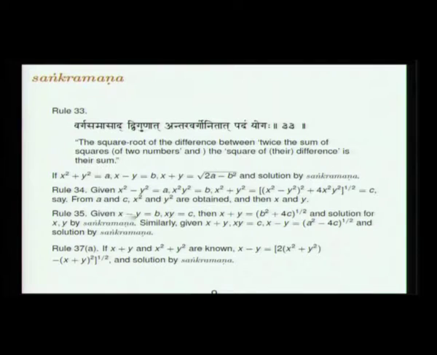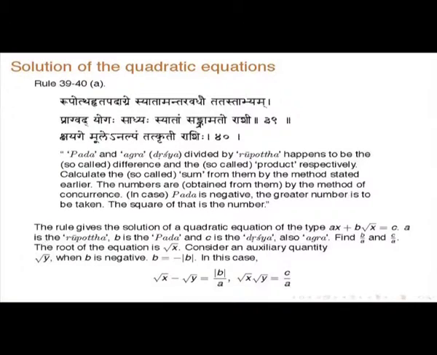Similarly, suppose x minus y is given and x y is given. Then x plus y is b squared plus 4c whole to the power of half, and again you can find x and y by Sankramana. Similarly, given x plus y and x y also, you can do that. And suppose x plus y and x squared plus y squared are known, then x minus y is equal to this quantity, and you can solve it by Sankramana. Then he discusses the solution of quadratic equations.